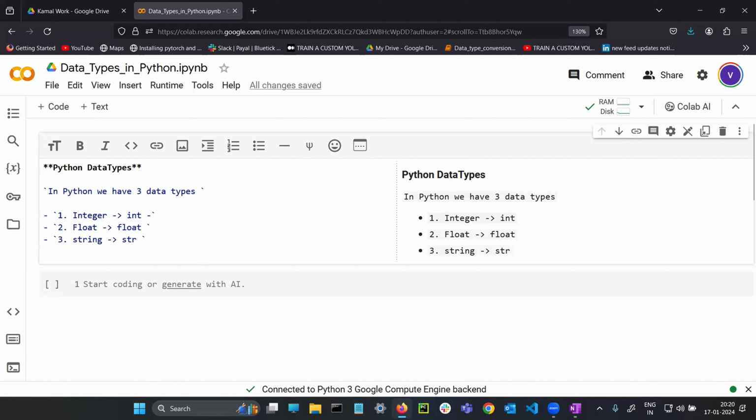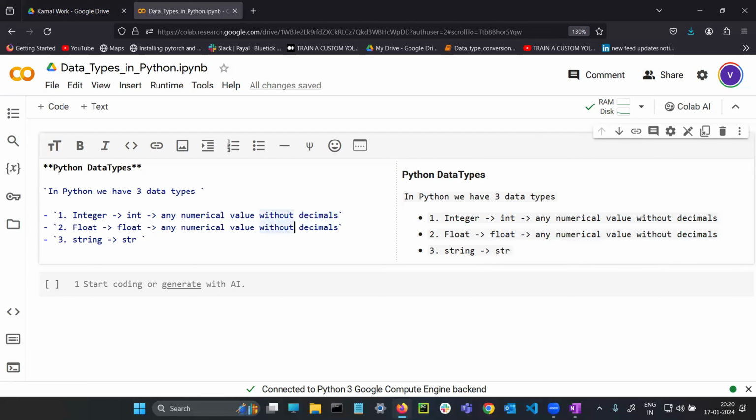What is the meaning of integer? Any numerical value without decimals. Same thing I will copy: float is a value with the decimals. So I can make a note here. Anything in between the quotes is known as a string. Simple. See, I have written the theory.